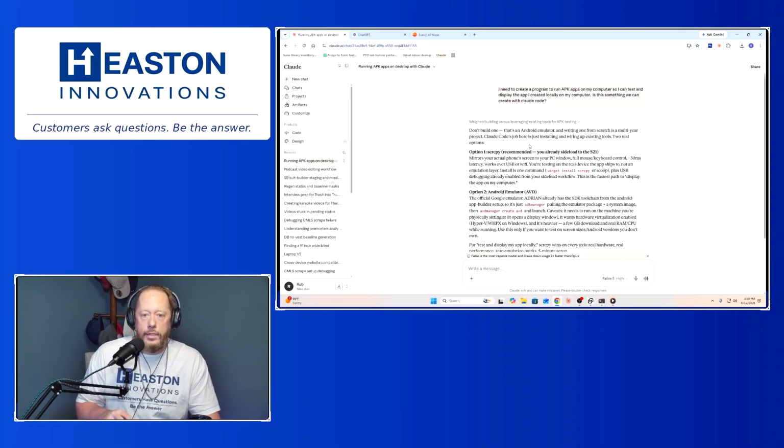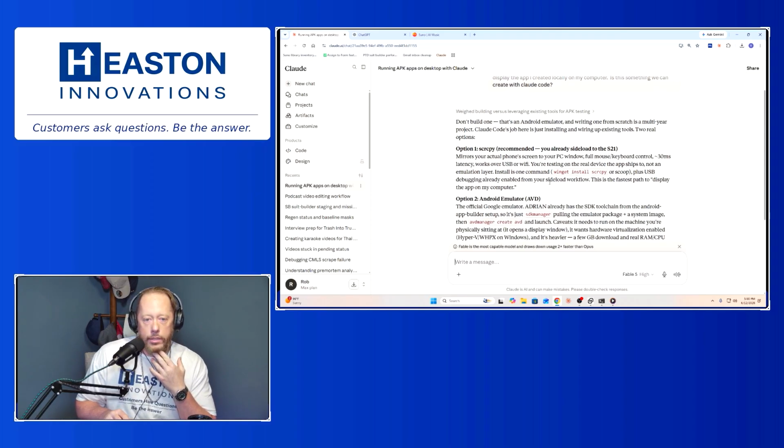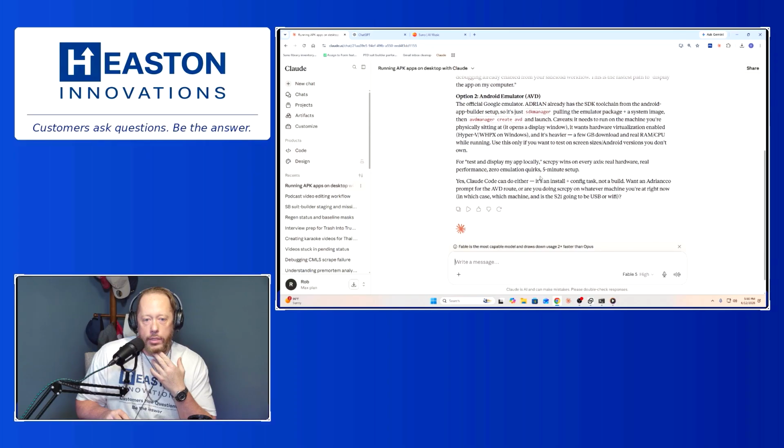Don't build one. That's an Android emulator, and writing one from scratch is a multi-year project. Okay. It's got some options though. Whatever that is, I can hardly see because I'm kind of far away. Source copy maybe. You already sideloaded to the S21. Android emulator.